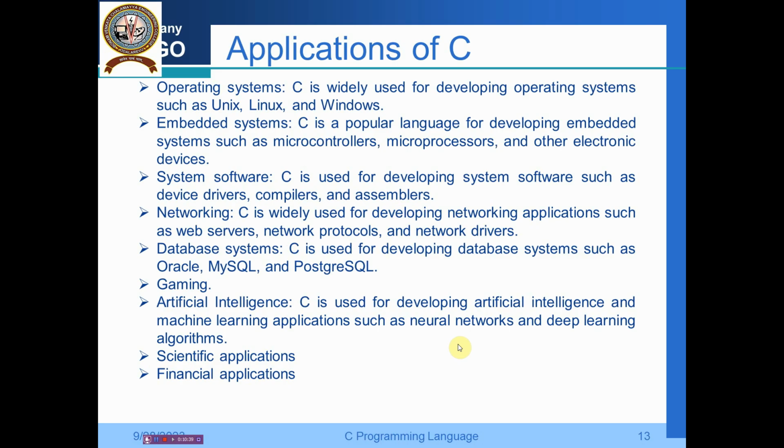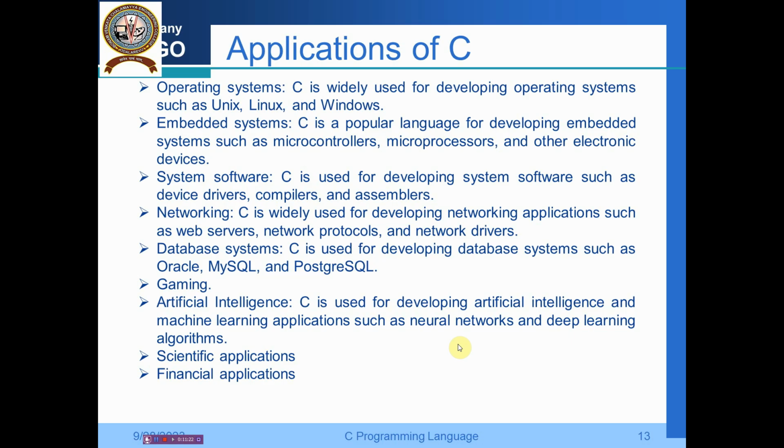Operating systems: C is widely used for developing operating systems such as Unix, Linux and Windows. For embedded systems, C is a popular language for developing embedded systems such as microcontrollers, microprocessors and other electronic devices. System software: C is used for developing system software such as device drivers, compilers, assemblers, etc. For networking, C is widely used for developing networking applications such as web servers, network protocols and network drivers. Then the database systems: C is used for developing database systems such as Oracle, MySQL and PostgreSQL, and for gaming